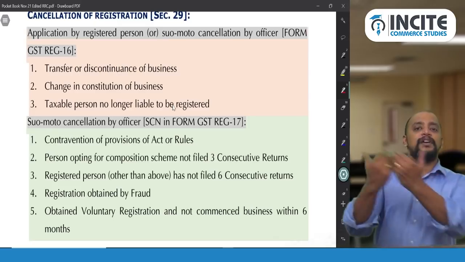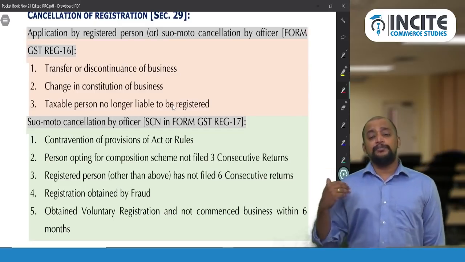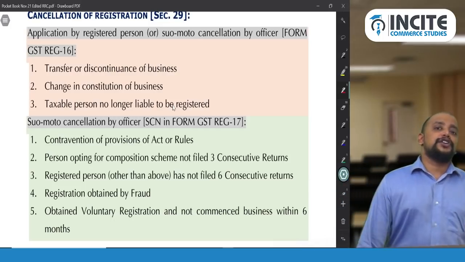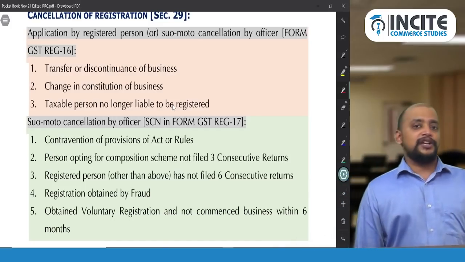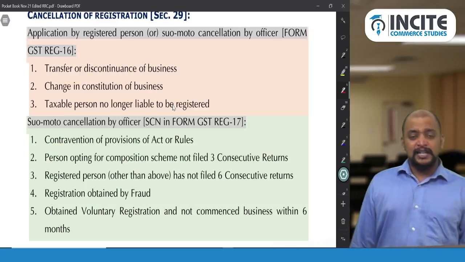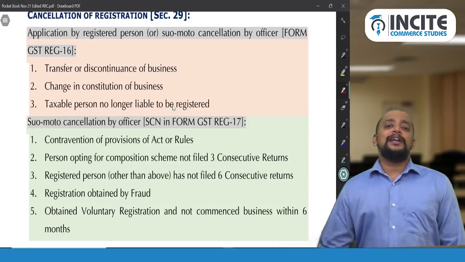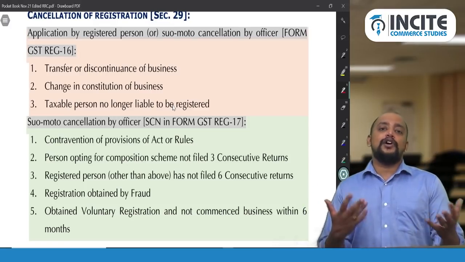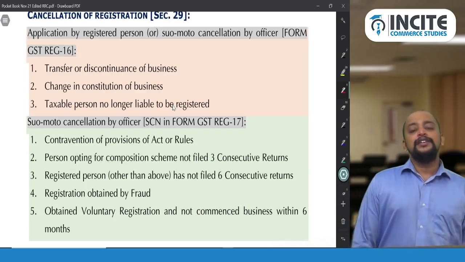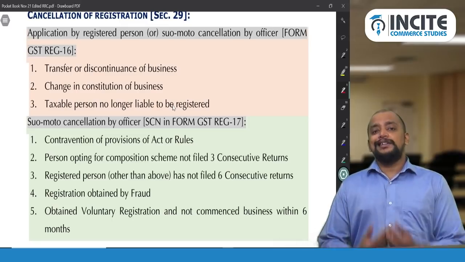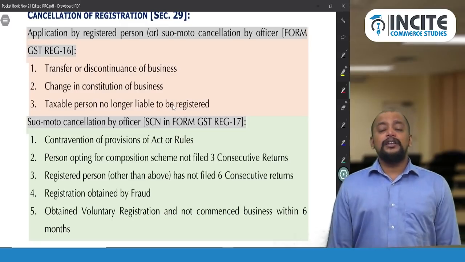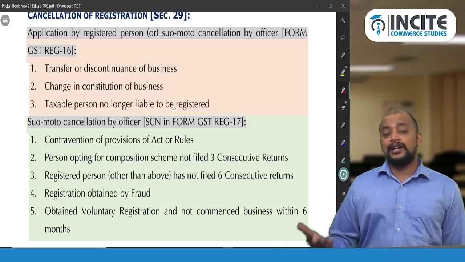So the registered person will make application for cancellation. And number 3, that is, no longer liable to be registered. Your aggregate turnover crossed the threshold limit of 20 lakhs and you made an application for registration and got registered, and thereafter next year it came down below 20 lakhs. Even then you have paid tax. So now you make a request to the proper officer: sir, I am not going to cross 20 lakhs in future; when I cross 20 lakhs in future, I will register and pay. So right now, please allow me to withdraw from the registration, or the person is no longer liable to register under section 24.